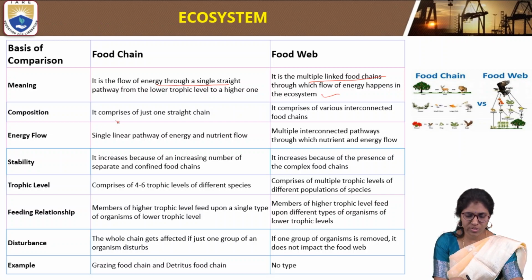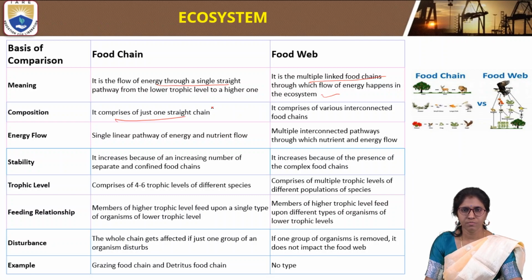The composition of a food chain is just one straight chain, and a food web comprises various interconnected food chains. Energy flow in a food chain is a single linear pathway of energy and nutrient flow. Whereas in a food web, there are multiple interconnected pathways through which nutrient and energy flow take place.